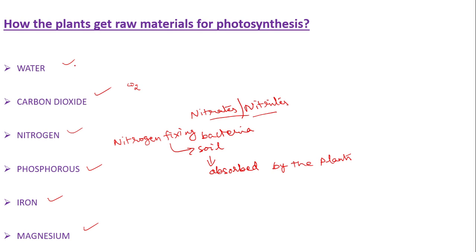For photosynthesis, the raw materials required are water and carbon dioxide, and the essential requirements are sunlight and chlorophyll. Other requirements like nitrogen. Why is nitrogen important? It is important for the synthesis of protein. And phosphorus, iron and magnesium. Magnesium is an essential element in chlorophyll. So if the chlorophyll has to be active, then magnesium is very important. Iron and phosphorus are the essential elements required by the plant.